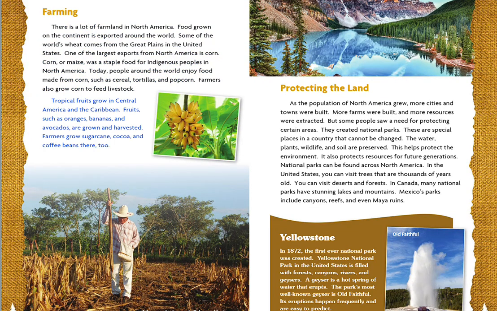Tropical fruits grow in Central America and the Caribbean. Fruits such as oranges, bananas, and avocados are grown and harvested. Farmers grow sugarcane, cocoa, and coffee beans there too. A farmer plants corn in Tabasco, Mexico.